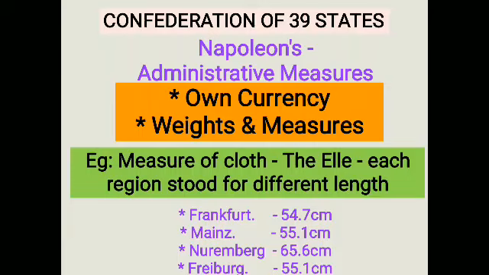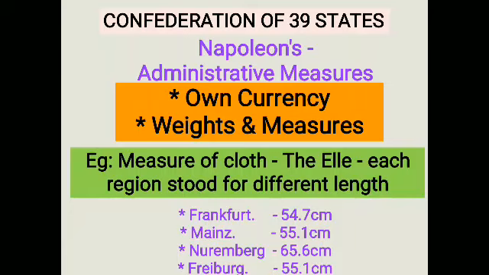So for example, a merchant traveling in 1833 from Hamburg to Nuremberg to sell his goods would have to pass through 11 custom barriers, and at each of them he has to pay a custom duty of about 5%. So when he crosses the 11 custom barriers, he has to pay 5% at each one of them.